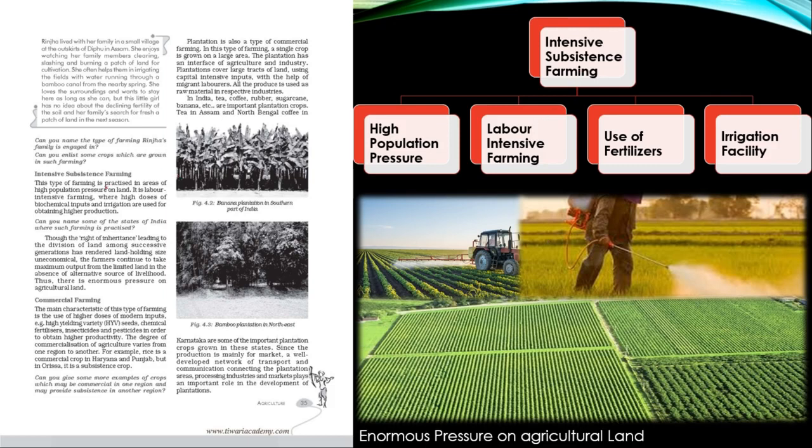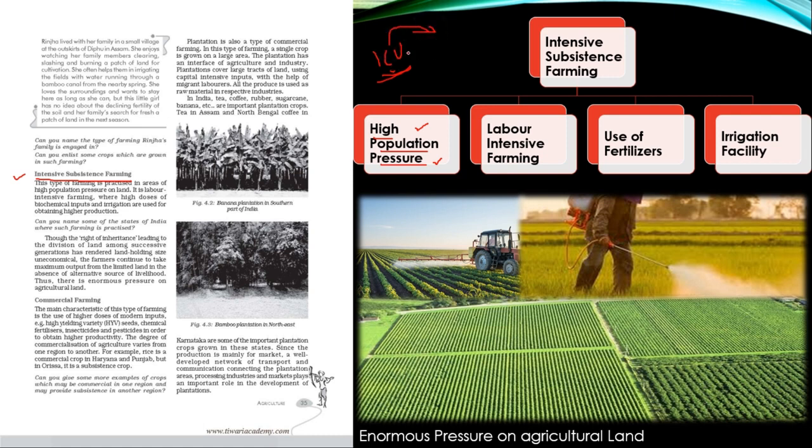Now, let us see what are the features of intensive subsistence farming. This type of farming is practiced in the areas of high population pressure on the land. Now, intensive, if you have seen the basic function of an intensive care unit in hospitals, a patient who needs high attention, who needs critical care, is shifted into the intensive care unit.